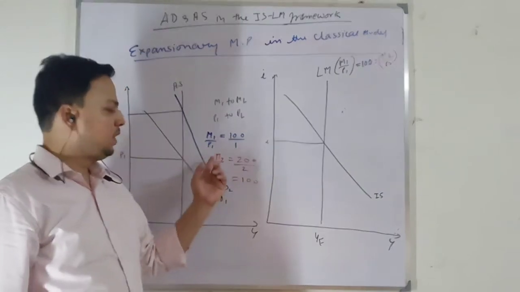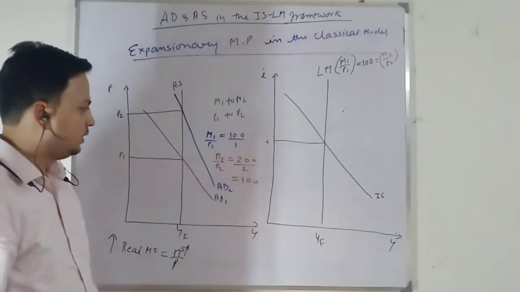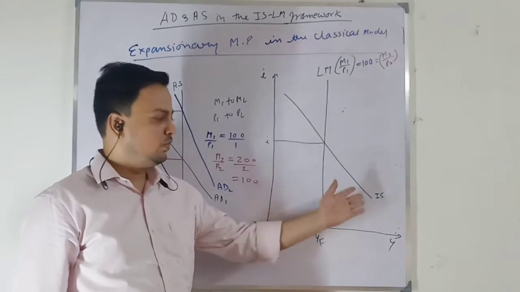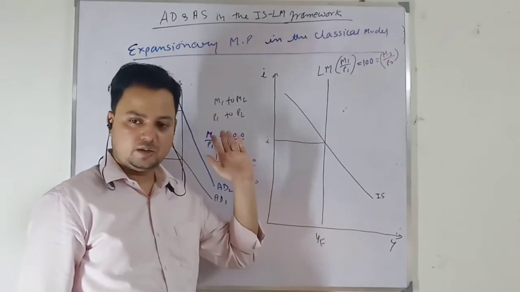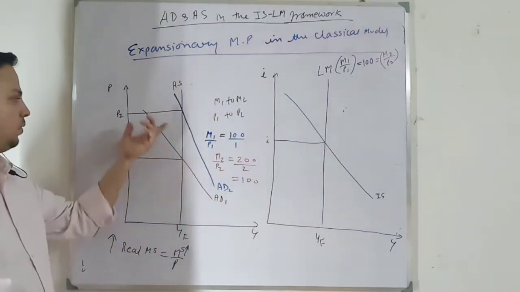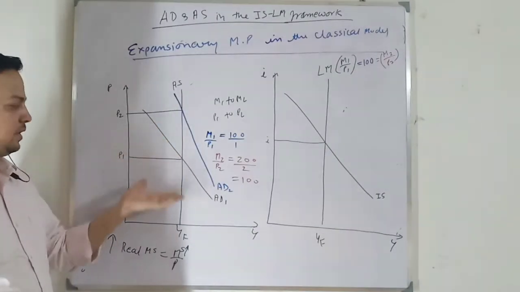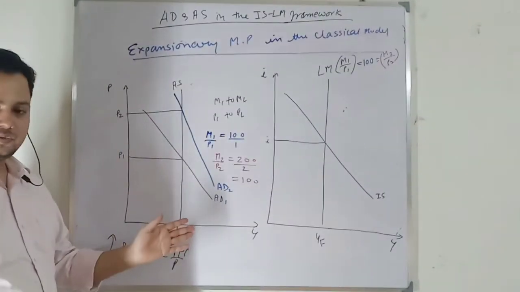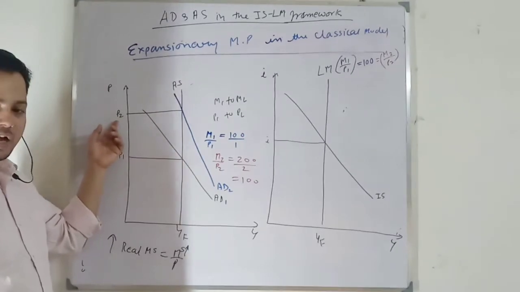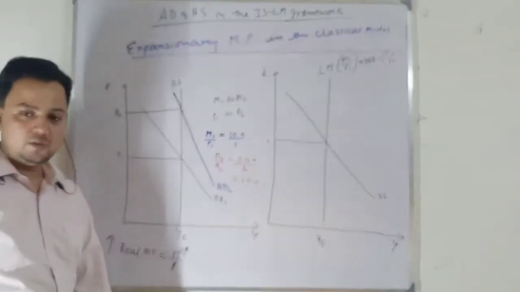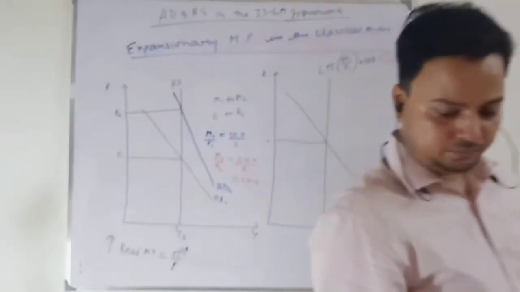Okay, nominal variables are changing. I have nothing to do with the IS curve because this is monetary policy, right? Here, price will go up in the aggregate demand, aggregate supply graph. And we are having equilibrium at a higher price level for the same full employment level of output. Okay, right on.